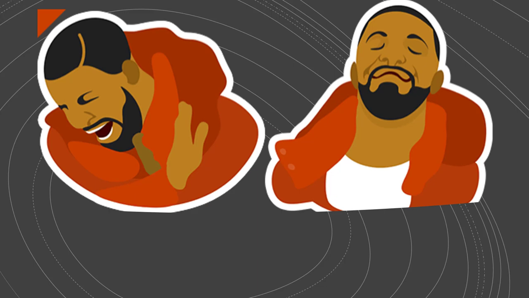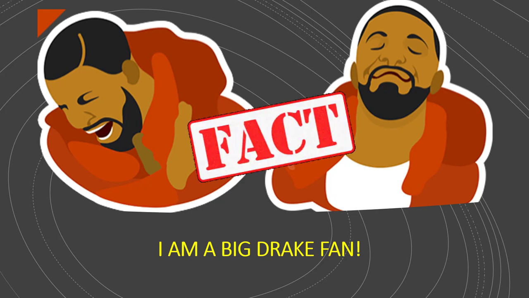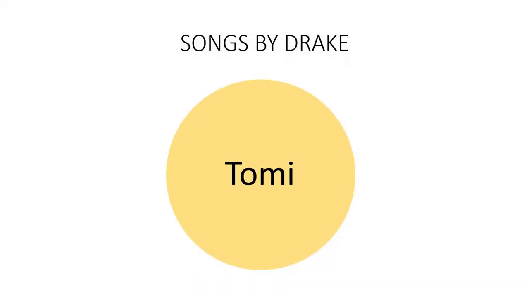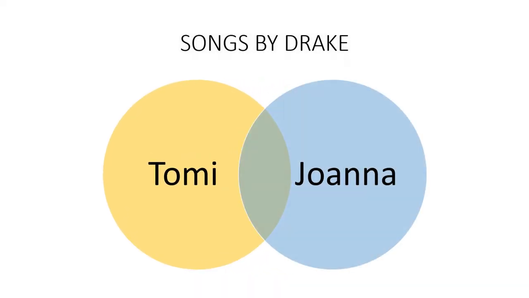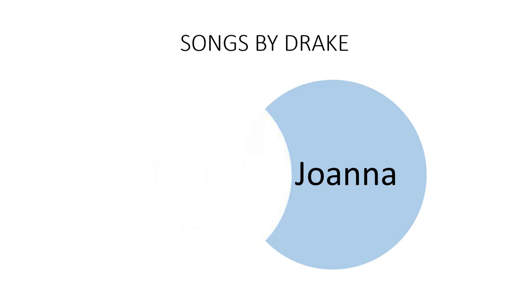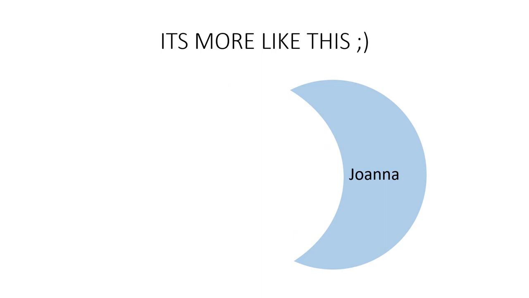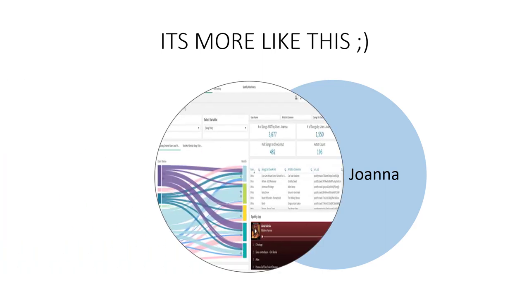So let's start with this. First, I am a big Drake fan, and that's a fact. And there are songs by Drake I've listened to. And by the way, I've listened to a lot of songs by Drake. However, there are probably songs by Drake my friend Joanna has listened to that I haven't listened to yet. That's that small piece of that moon pie right there. Actually, it's probably a lot smaller. Wouldn't it be nice to see if Qlik Sense and our associative engine could help find those songs and help have me check them out?